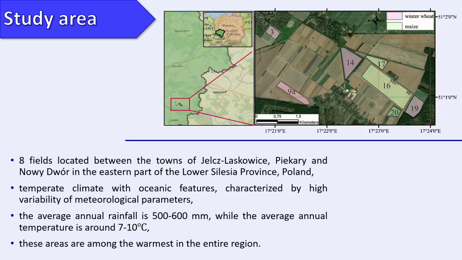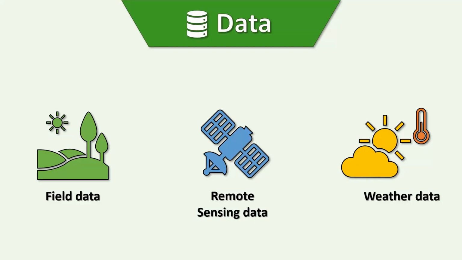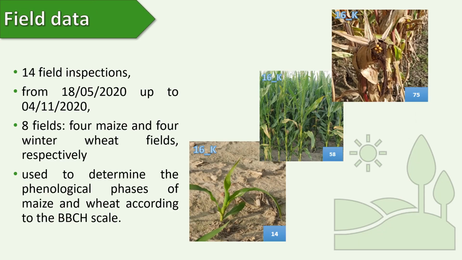The study area consists of 8 fields in the eastern part of the Lower Silesia province in Poland. We selected 4 maize fields and 4 wheat fields, and their locations are visible in the image at the top right of the slide. To effectively carry out our experiment, we obtained field data, remote sensing data, which included active and passive data, as well as weather data. The field data consists of 14 field visits with photographic documentation. It allowed us to acquire information regarding the species of plants sown and their phenological stages.